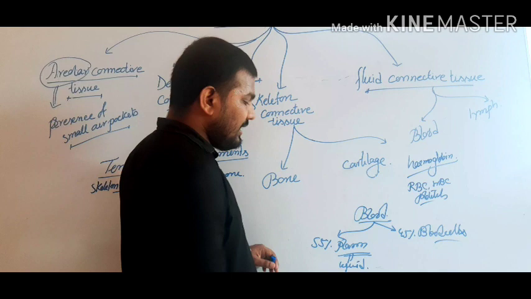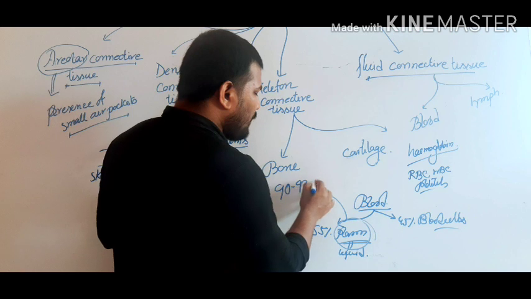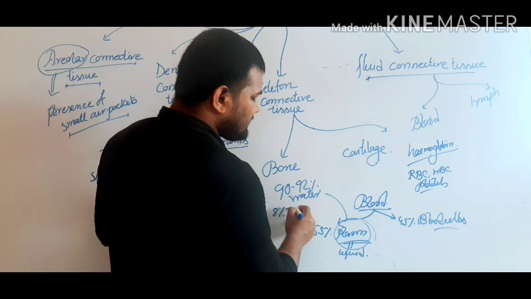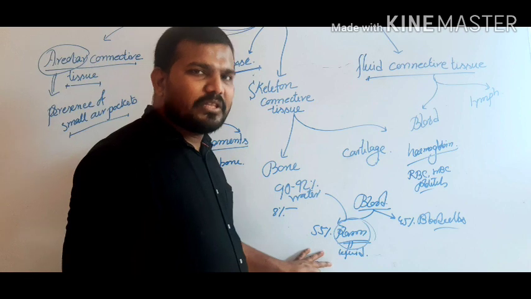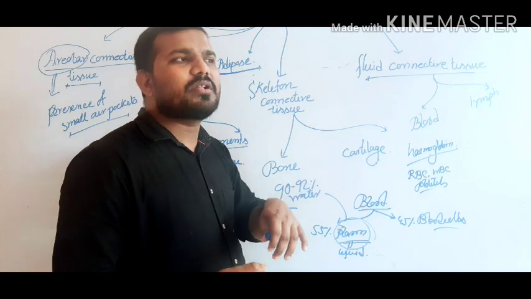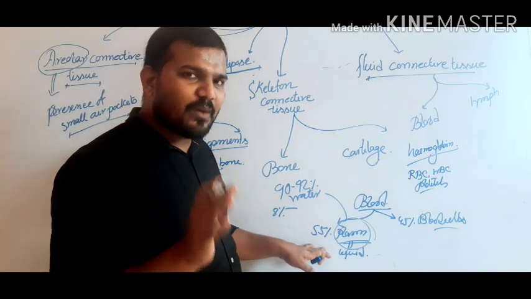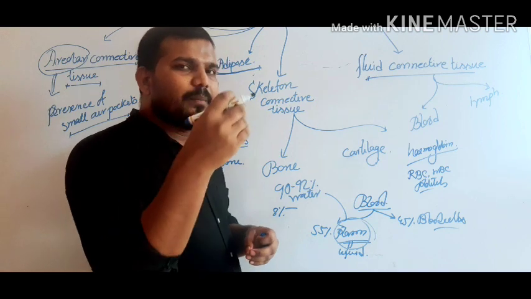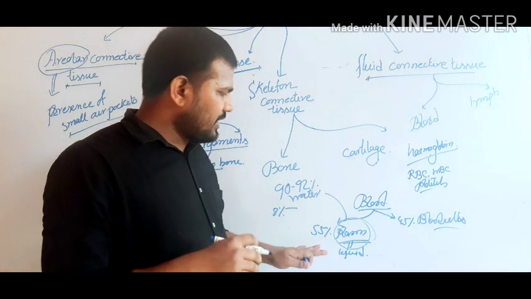Clear? Now within the plasma, over 90 to 92% is water, and almost 8% is solid or gaseous materials. Within the plasma, blood cells are scattered. Even different amounts of salt and dissolved carbon dioxide are also present. It helps in the transportation of food, and when an excessive amount of carbon dioxide is present in our body, some amount of carbon dioxide will dissolve within the plasma and be transported.